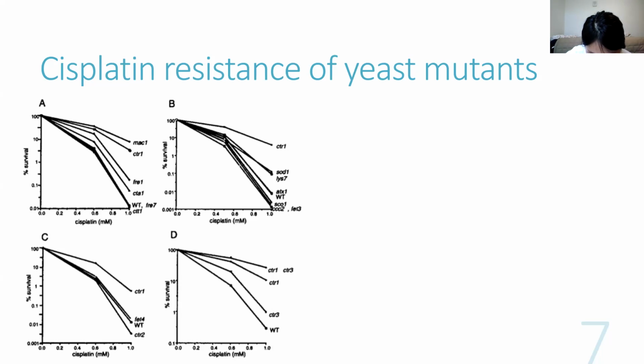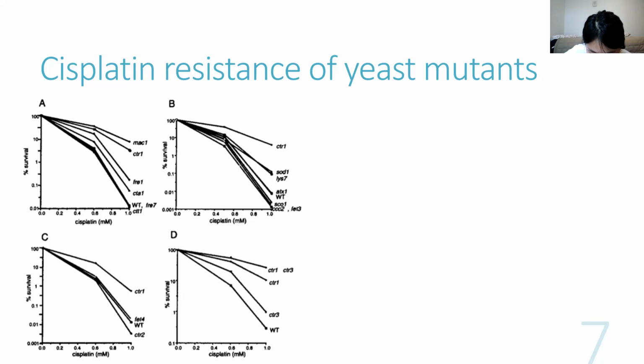MAC1 encodes a protein that activates transcription of catalase genes and genes involved in uptake of copper and iron. To address whether increased cisplatin resistance of the MAC1 mutant is due to the inability to transcribe MAC1p target genes, researchers deleted each of its known target genes, namely CTR1, FRE1, FRE7, CTR3, and CTT1, and measured the sensitivity of the mutants to cisplatin.